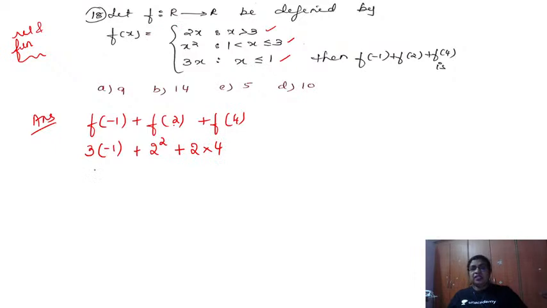So I am done with this. I am getting the answer. So this is minus 3. 3 into minus 1 is minus 3, plus 2 square is 4, plus 8. So therefore yes, we've got the answer. It is equal to 9 and that is my A option.